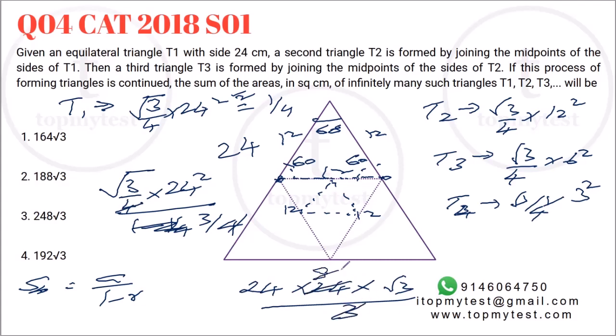Right? So this is 8. 24 into 8 is 192. Option 4 is your correct choice. Obviously, if you know similarity and all those things, this will be done faster. But if you understand your basic equilateral triangle, even with that, you can solve this question.